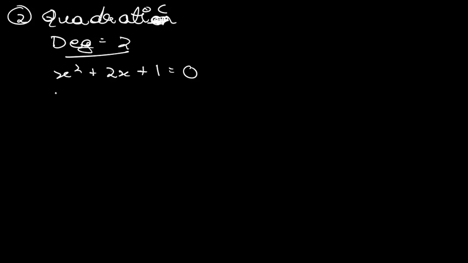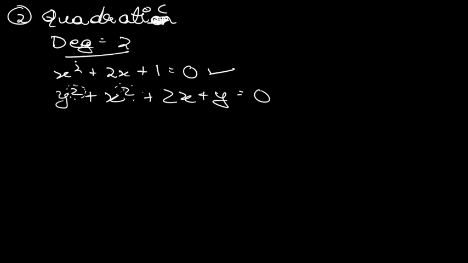Now quadratic equation of this sort is also possible, that y square plus x square plus 2x plus y is equals to 0. This sort of equation is also possible, not at all an issue. Basically we are just looking towards this power. This power is 2, here also this power is 2, means the degree of this complete equation is basically 2. What is degree? Degree is the highest power of the variable that we are having. In this particular equation, the powers of the variable are 2, 1 and 0, so 2 is the highest power, hence it is known as a quadratic equation.